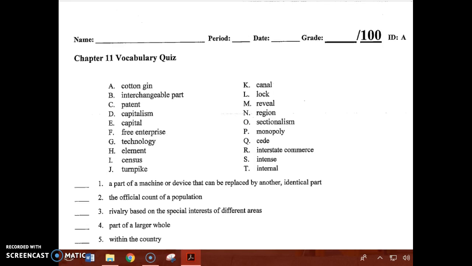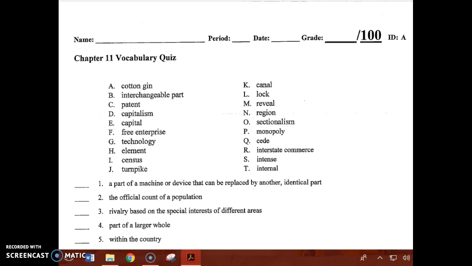A. Cotton gin. B. Interchangeable part. C. Patent. D. Capitalism. E. Capital. F. Free enterprise. G. Technology. H. Element. I. Census. J. Turnpike.